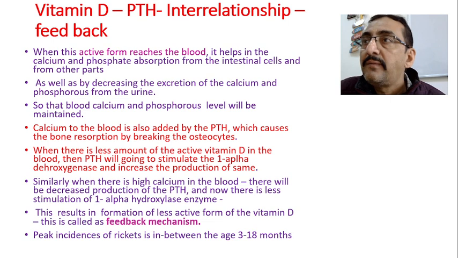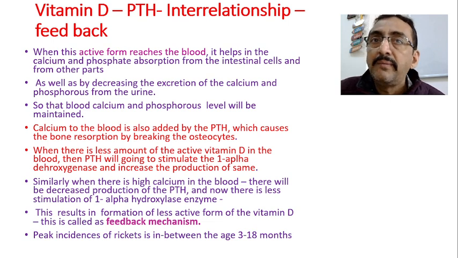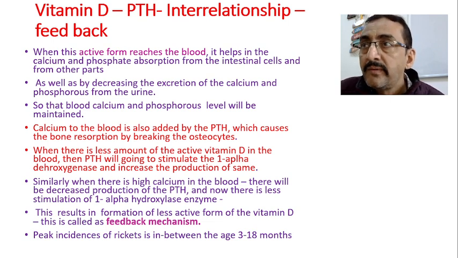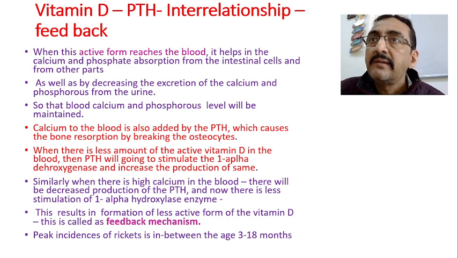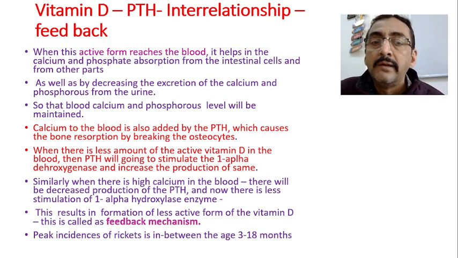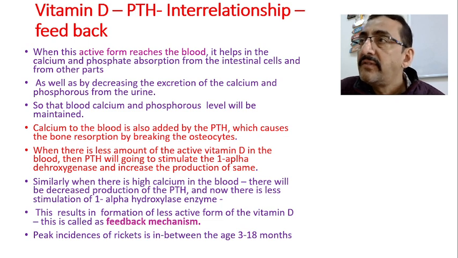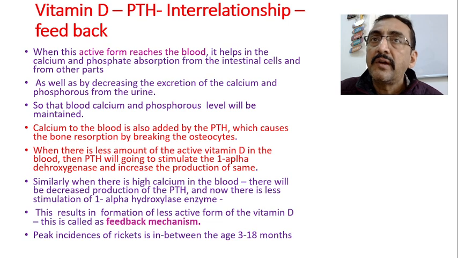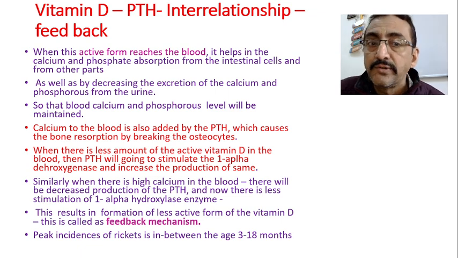So two important functions are carried out by parathyroid hormone. One is, it helps to maintain the dynamic equilibrium between the calcium in the blood and in the bones. Second, whenever there is a need for the active form of vitamin D, it is the parathyroid hormone which will stimulate the 1-alpha hydroxylase enzyme and make it possible to convert the storage form of vitamin D into the active form of vitamin D, so that calcium will get absorbed.